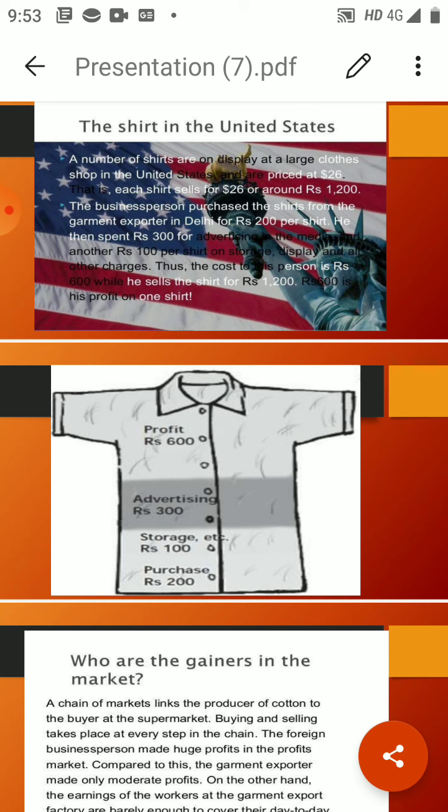In this way he is earning a profit over whatever he spent on the advertisement and on the purchase of the shirt, because he sells that shirt for rupees 1200. In this way he has earned a lot of profit on one shirt. So we can say that the middleman or the business person earns a lot of profit by purchasing the shirts at a very low rate from the garment factories.